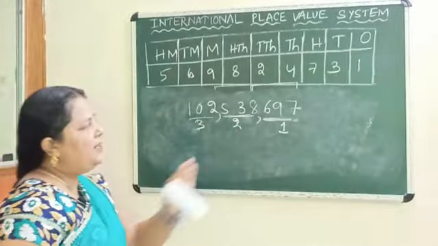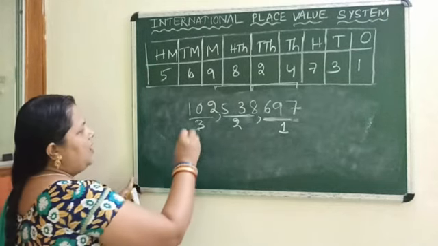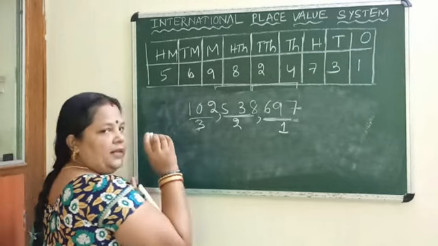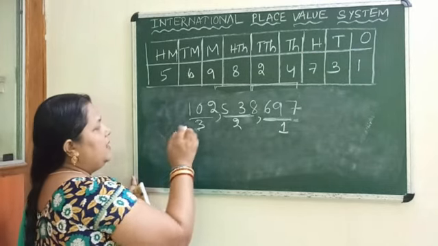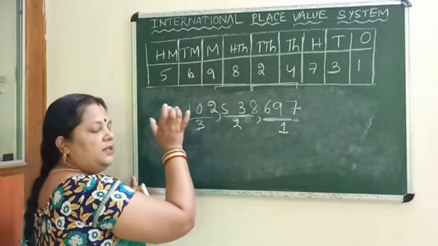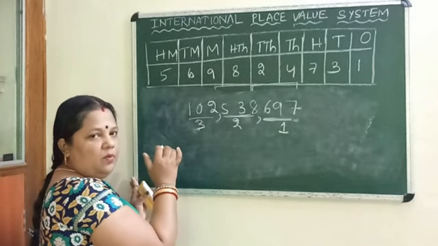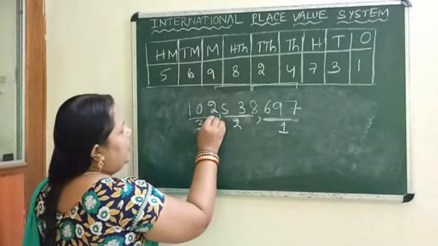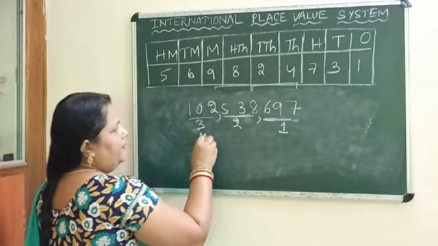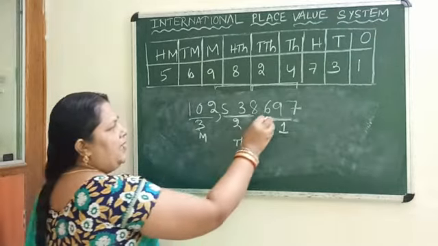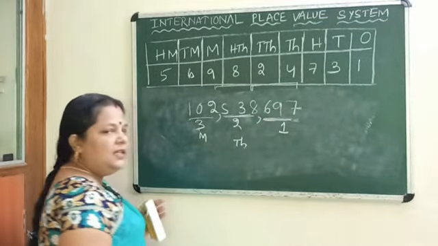So how to read it now? We can read it now: 102 million. Because when we are reading this number, we have to read it combined, according to group. So 102 million, 538,000, then 697.